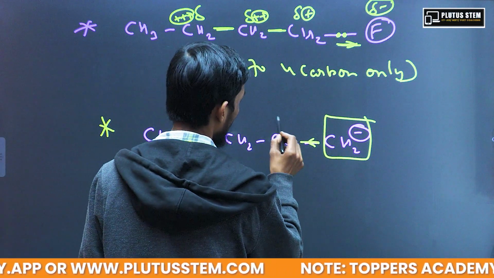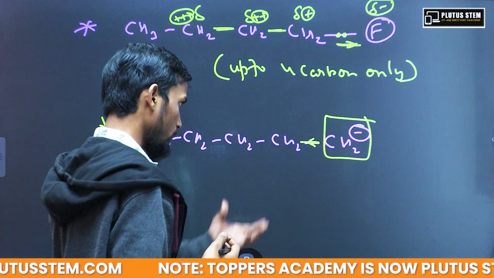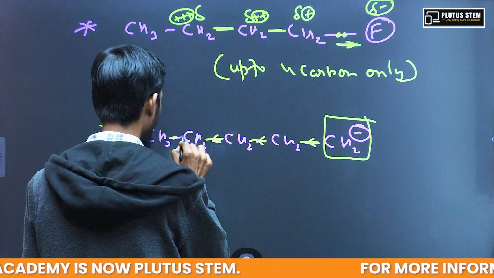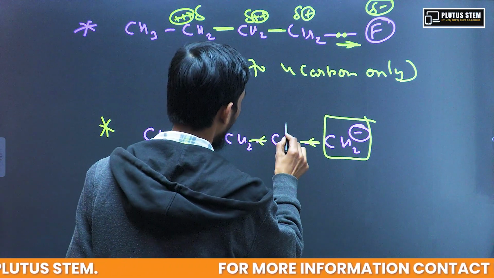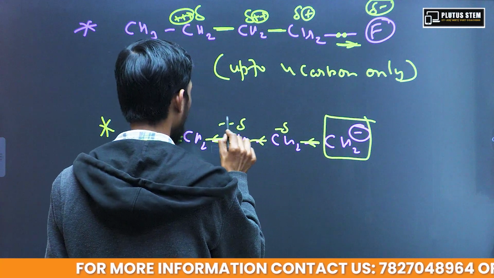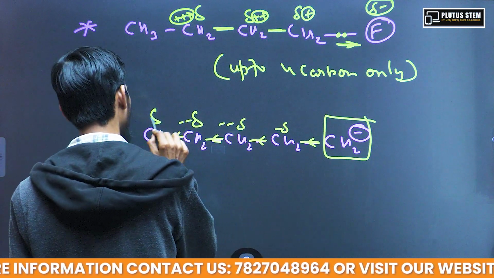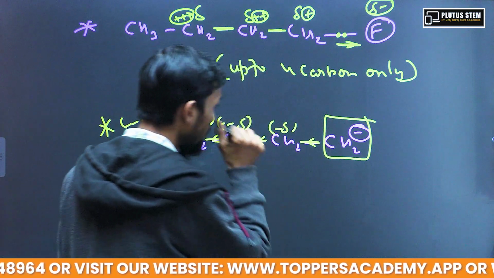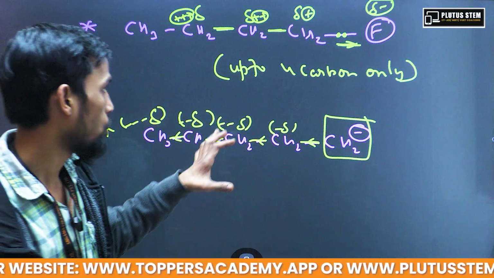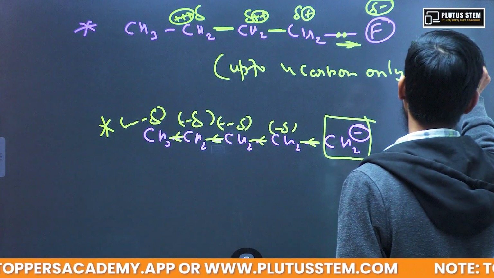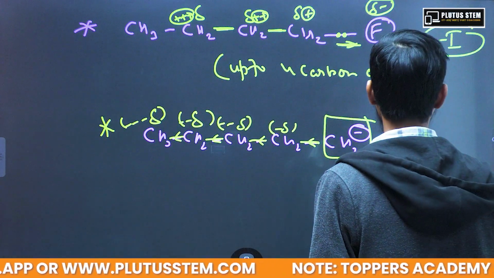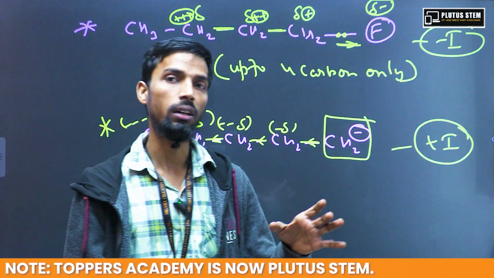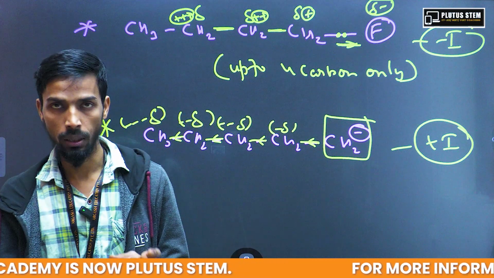So over here, this will also donate electron pair to this, and this will also donate electron pair. So partial negative charge at this, partial negative charge and partial negative charge. So this is the inductive effect. These are the two types of inductive effect I have shown you: one is the minus I effect and another is the plus I effect. Both are with reference to the carbon hydrogen bond.